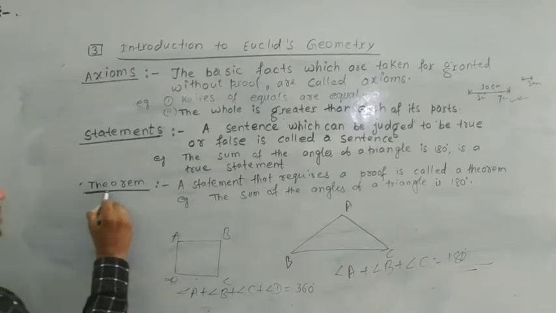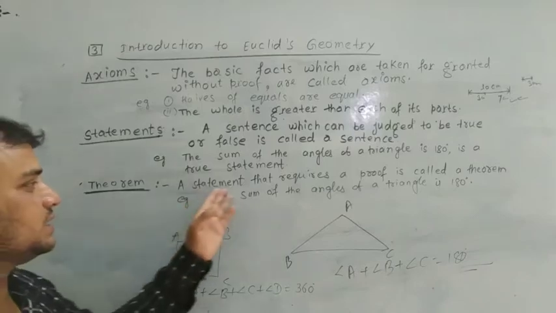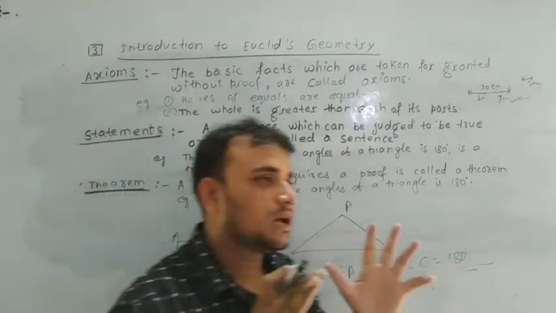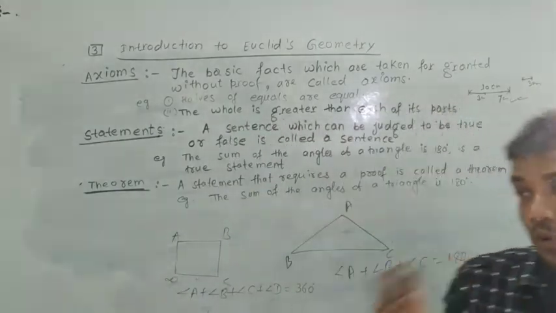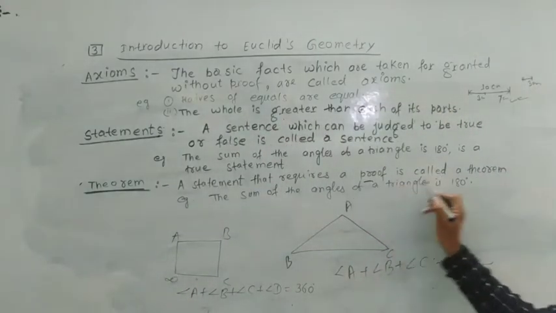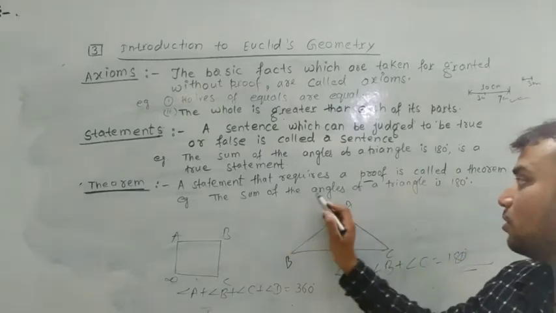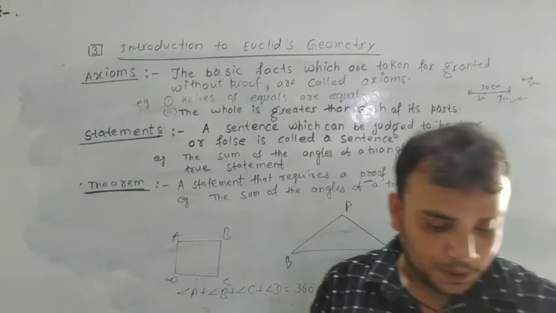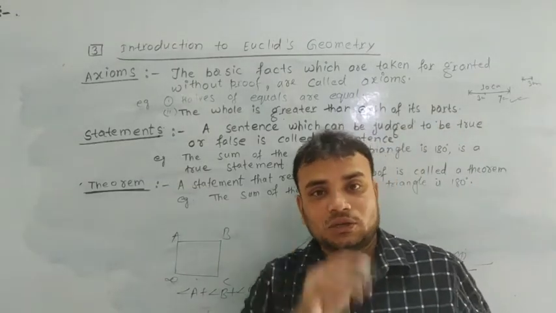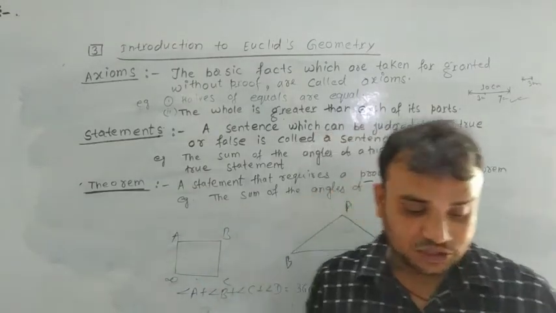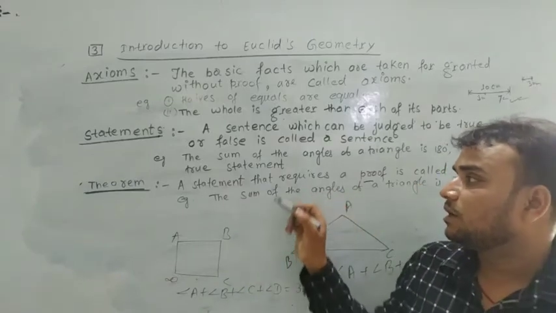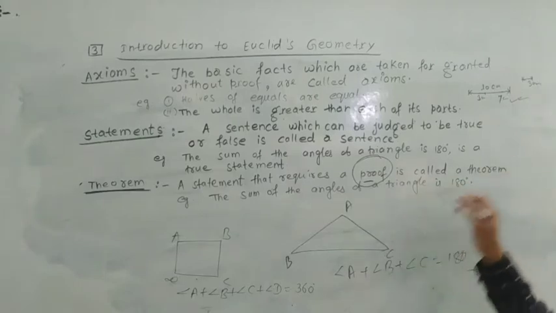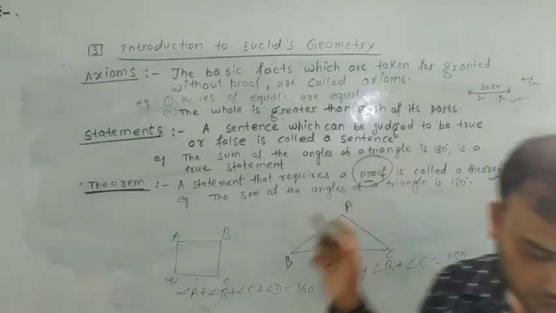The very important topic is theorem. A sentence that requires a proof is called a theorem. That means the sum of angles of a triangle is 180 degrees. The sum of all angles at a point is 360 degrees. This is called a theorem. That means a sentence which requires proof is called a theorem.